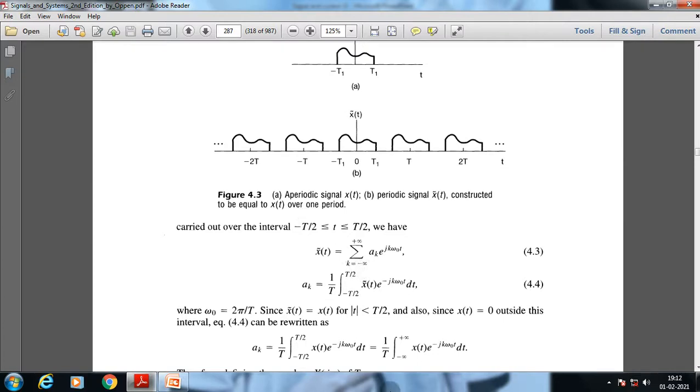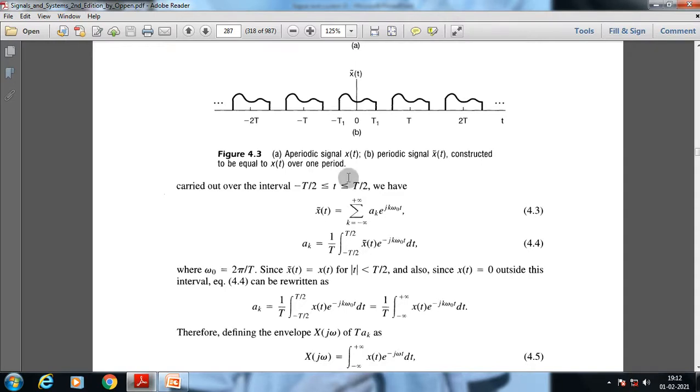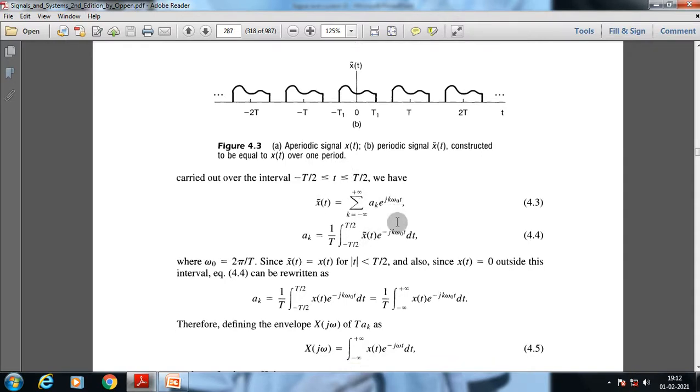Okay, so we can rewrite this specific function as we know the Fourier series representation of this specific signal is x dash t equal to the sum of a suffix k e to the power j omega 0 t, and the constant coefficients of that specific periodic signal is 1 by T integration from minus T by 2 to T by 2 of x dash t e to the minus j k omega 0 t. Okay, so this is the Fourier series representation.